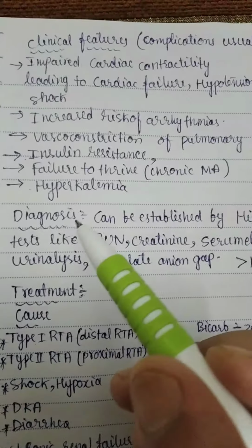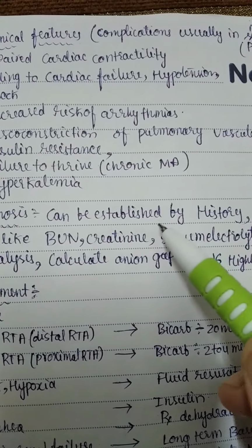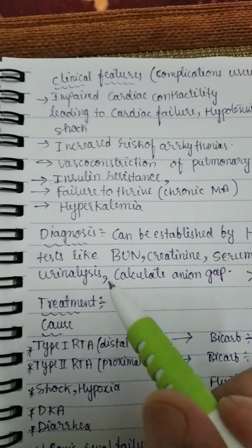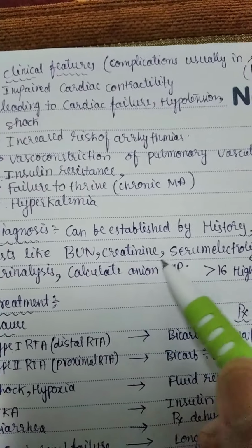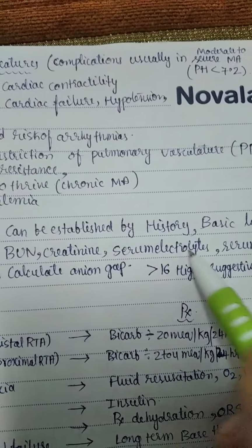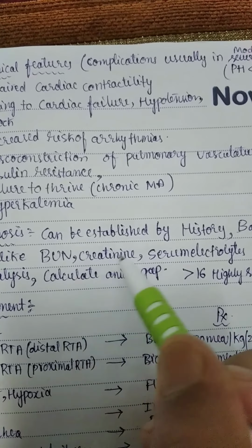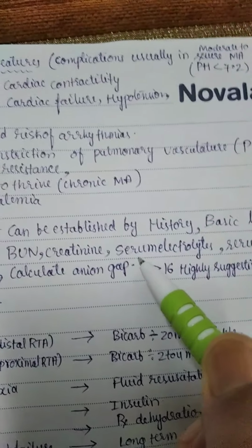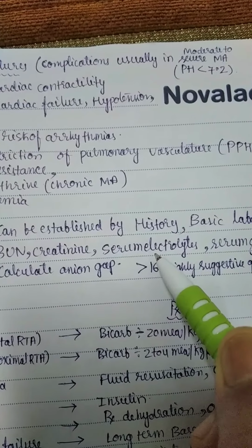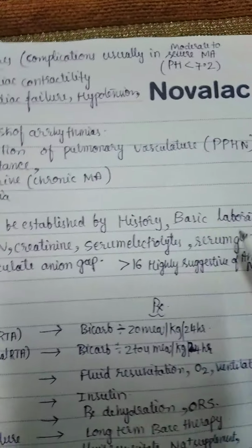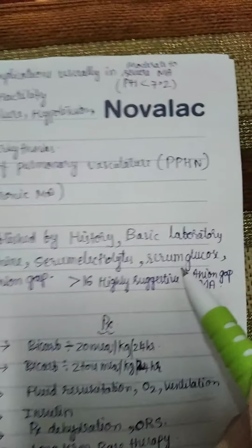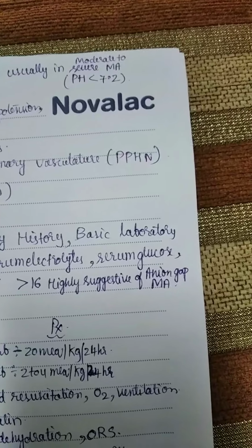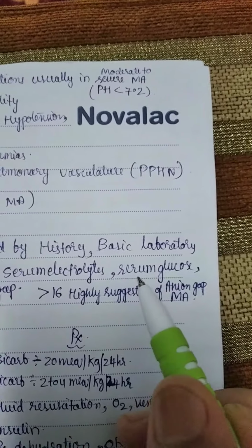Okay, how can you diagnose? Diagnosis can be established by history and basic laboratory tests like blood urea nitrogen, creatinine, serum electrolytes. This is to detect acute renal failure. Serum electrolytes can be useful in adrenal insufficiency, acute renal failure, diarrhea, etc. And serum glucose: hypoglycemia can be seen in starvation ketoacidosis.